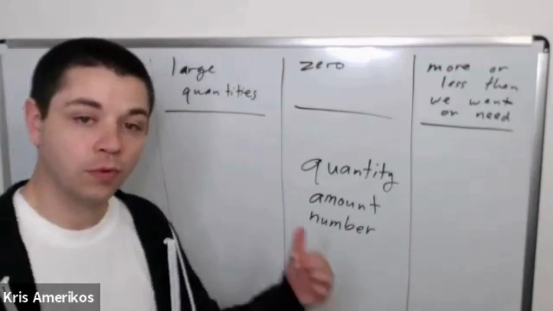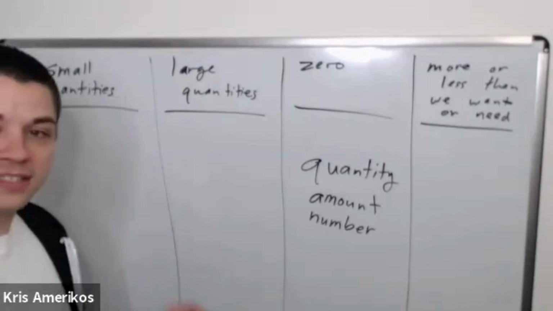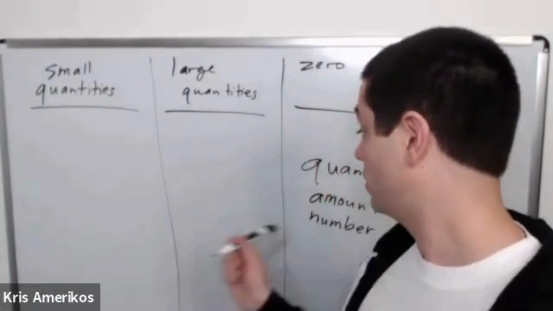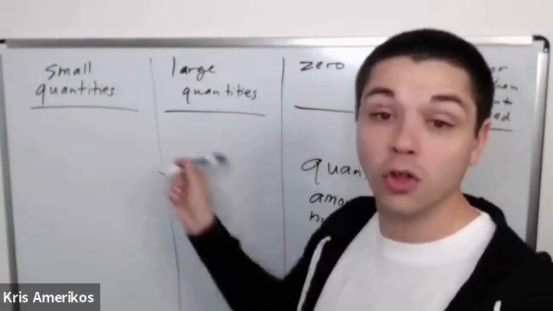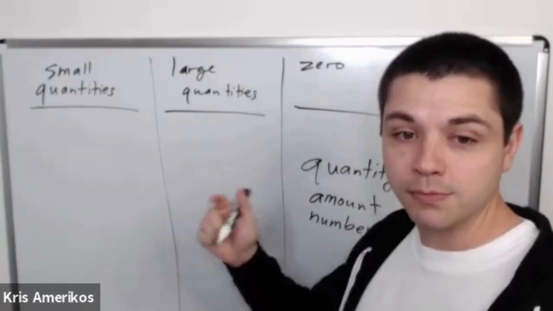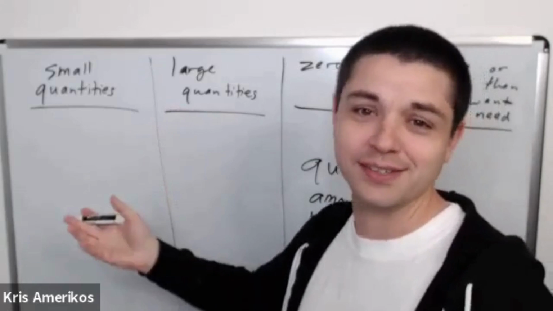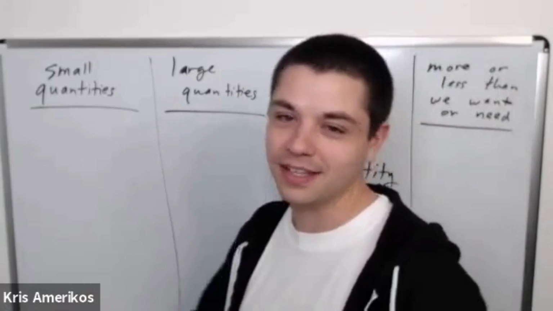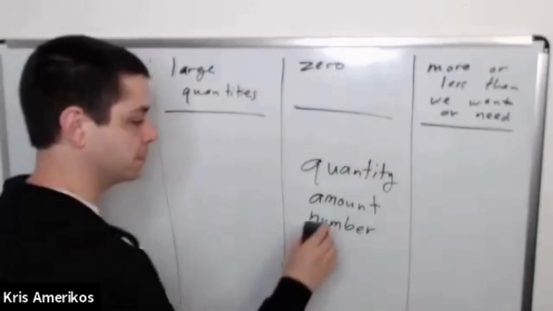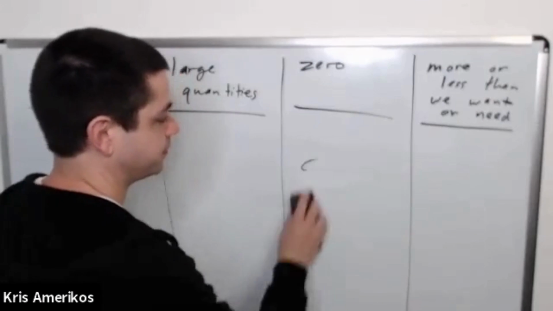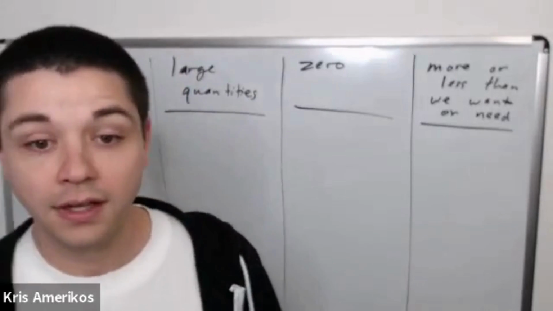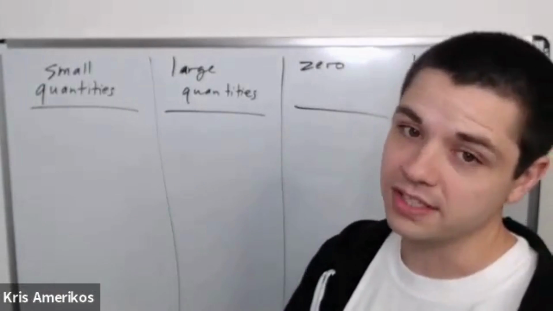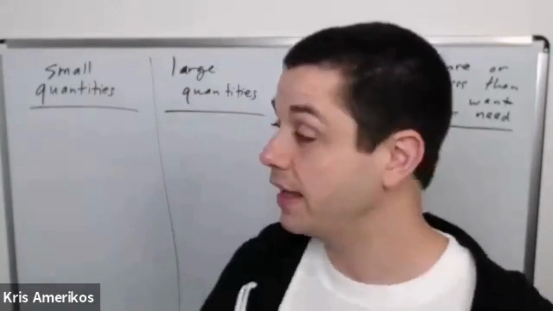Right? So right here, I said small quantities was our first category, small quantities, but I could say small amounts. I could say small numbers of things, small amounts of things, small quantities of things. It's all the same. But today we'll use the word quantity.